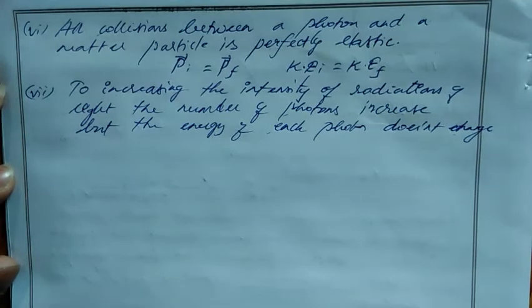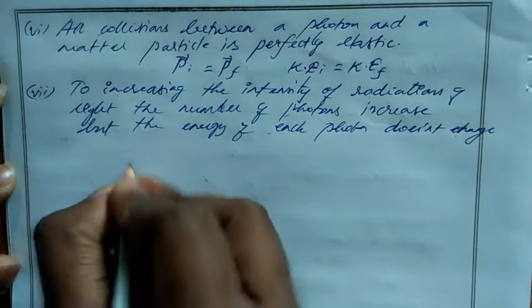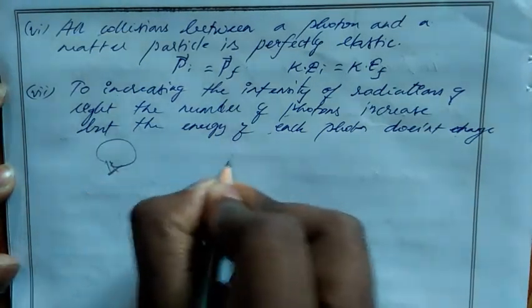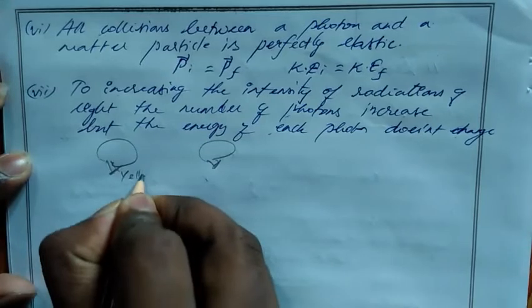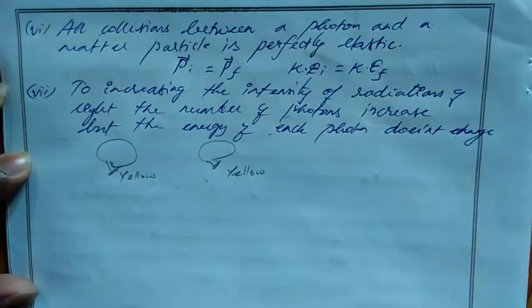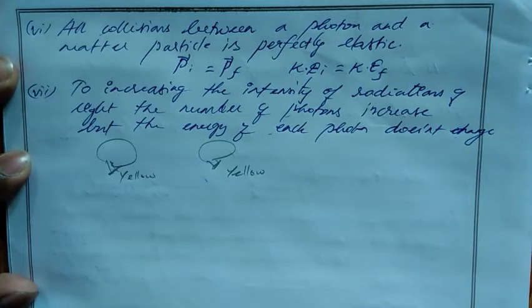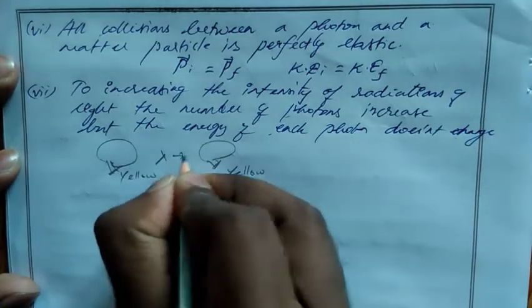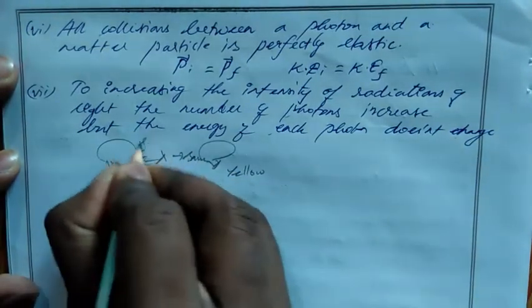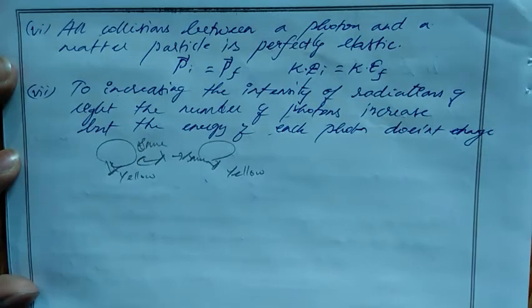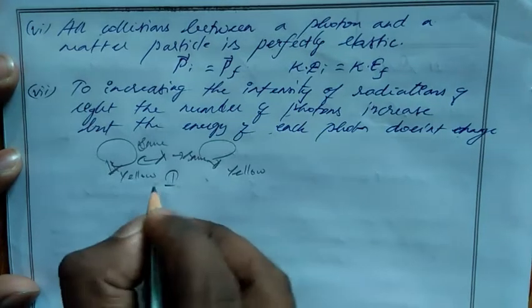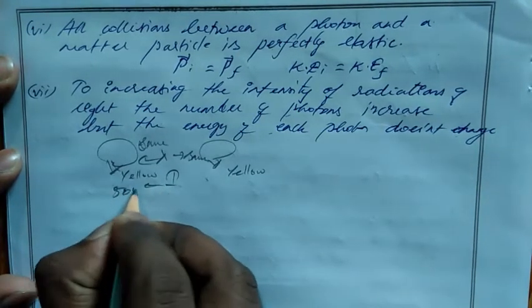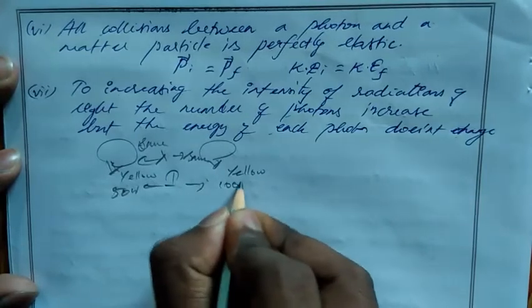If you have two bulbs, for example, let's take this one yellow and this one also yellow. For each color we have a different wavelength, and for the same color we have the same wavelength. Then intensity: here we take 50 watts and here we take 100 watts.